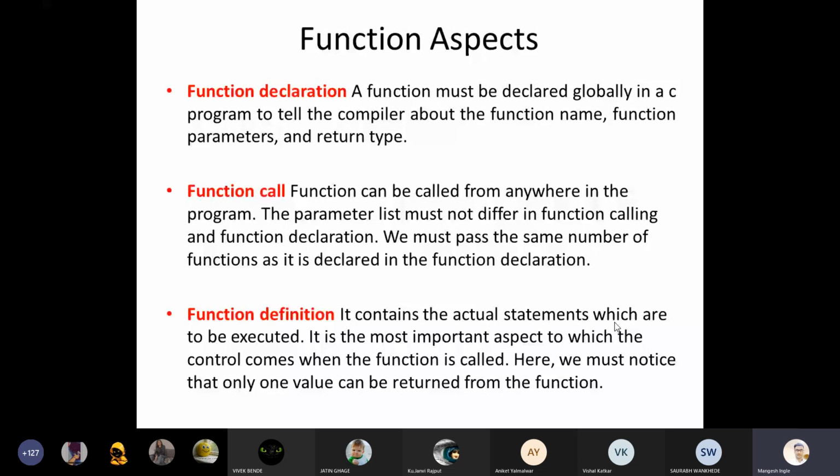As you can see on your screen, the function aspects are function declaration, function call, and function definition. These three things you can find in the concept of variable declaration, variable definition, and variable implementation, which you already know. Function declaration means a function must be declared logically in a C program to tell the compiler about the function name, function parameters, and the return type. That is the function declaration.